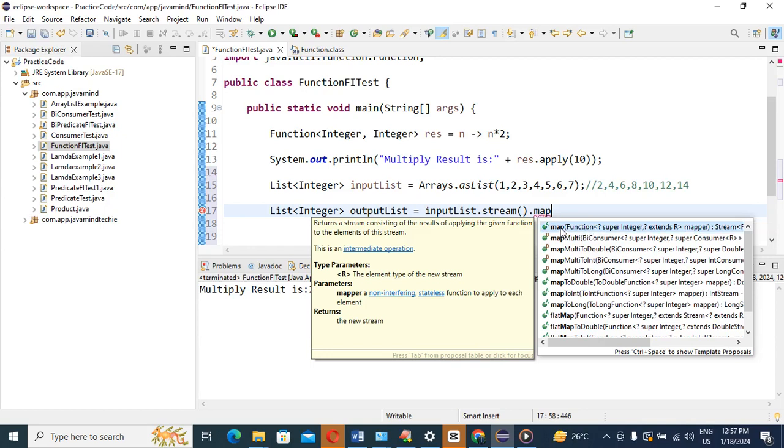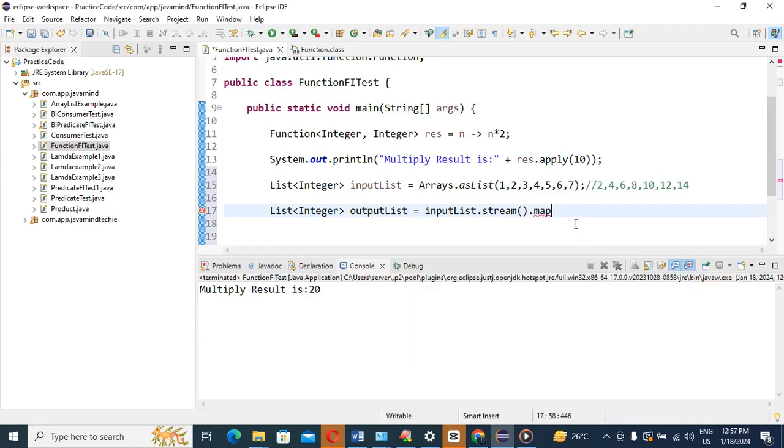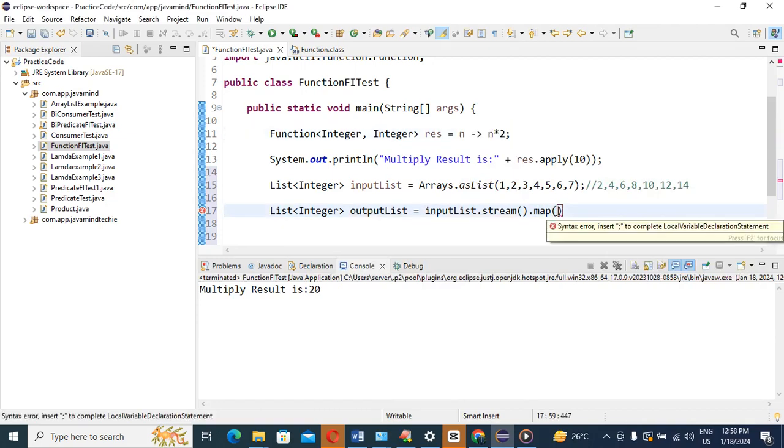See, this map method expects what? A functional interface abstract method. Got it? That's why I will use map. Now see, our main motive is that we are going to multiply each and every element by 2. So just put this thing, guys. See how easy it is if you know it properly.